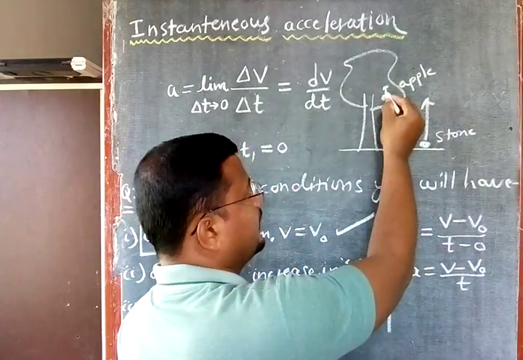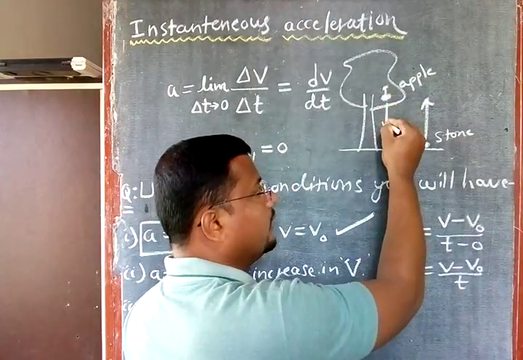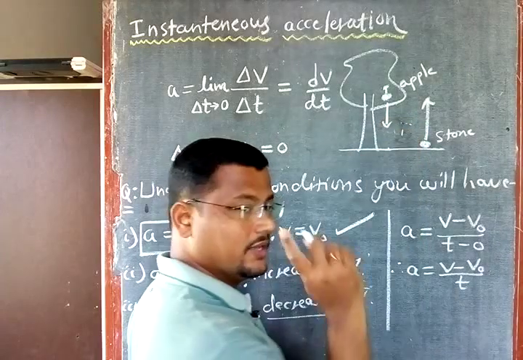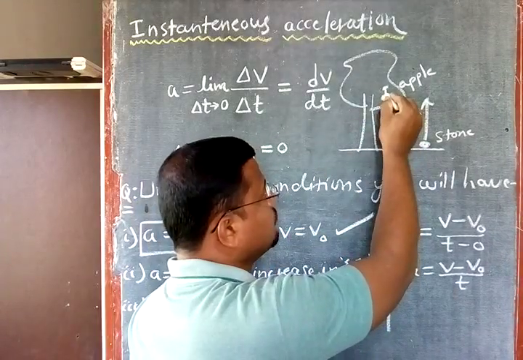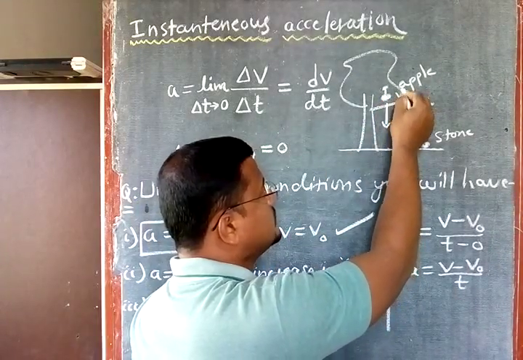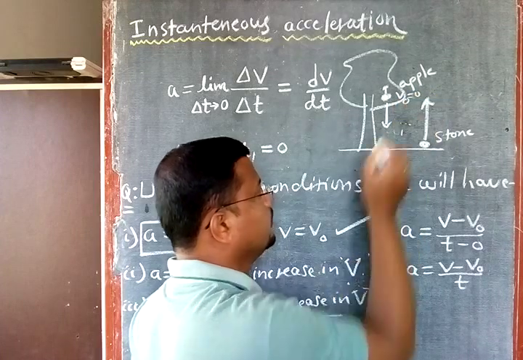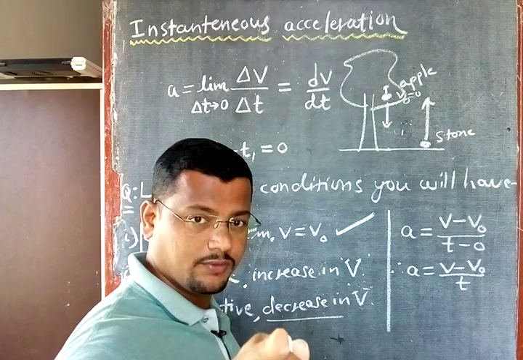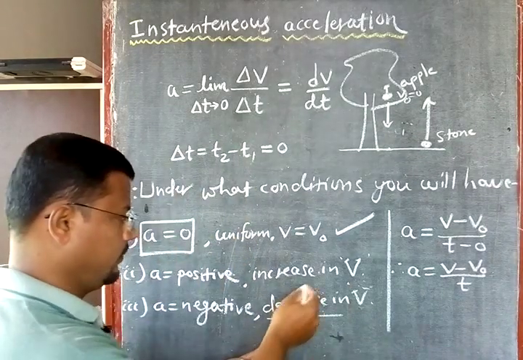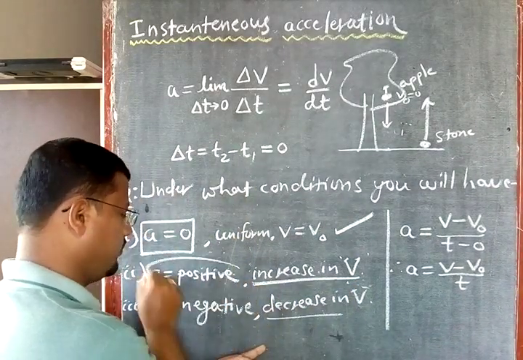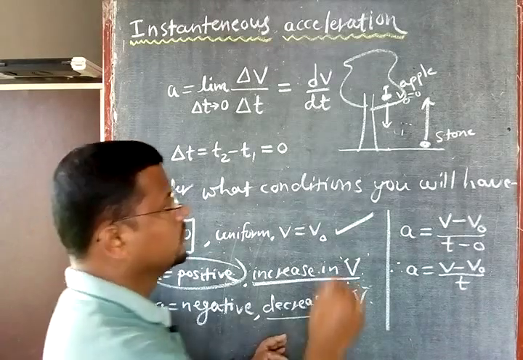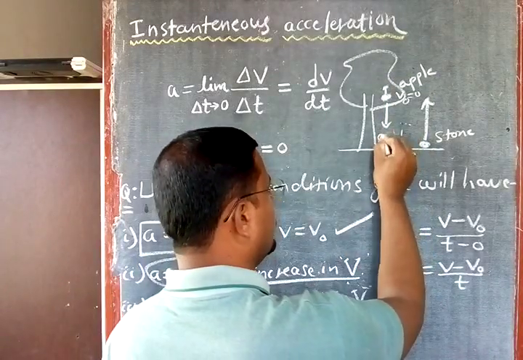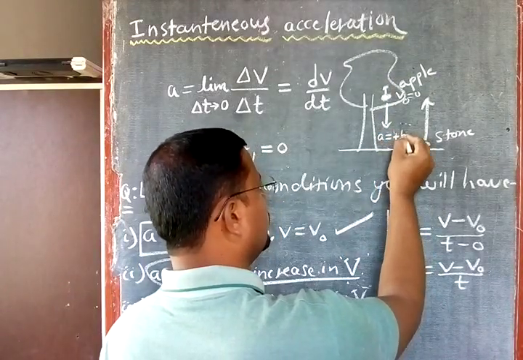Initially the apple is at rest. The apple falls down; is its velocity increasing or not? Initially its velocity is 0, v0 is equal to 0. When the apple falls down, its velocity increases, and increasing velocity means positive acceleration. So for this apple falling down, acceleration is equal to plus g.